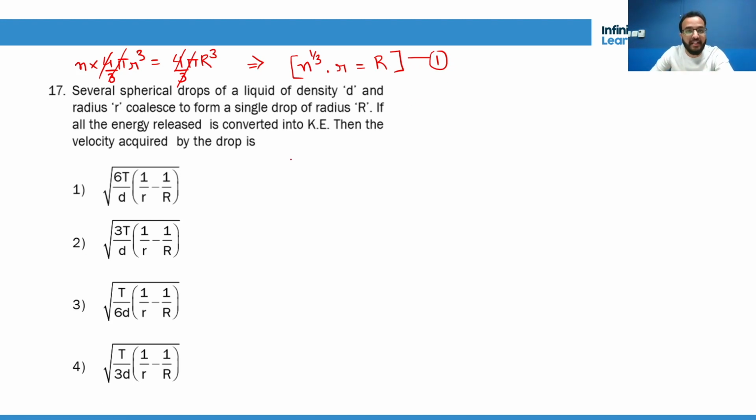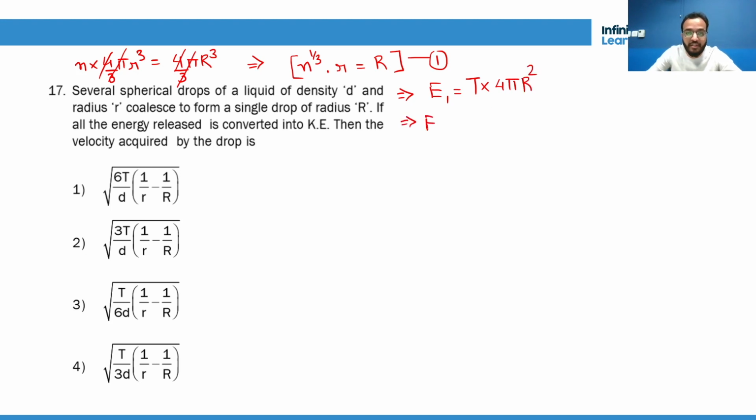Now second, let's talk about what is surface energy. See, surface energy of the bigger drop is S into, or they have used the word T, right? They have used the word T, not S, in the question. So you have to be very careful because sometimes they use the word T for tension, sometimes they use the word S for surface tension. So T into area, which is 4 pi capital R square.